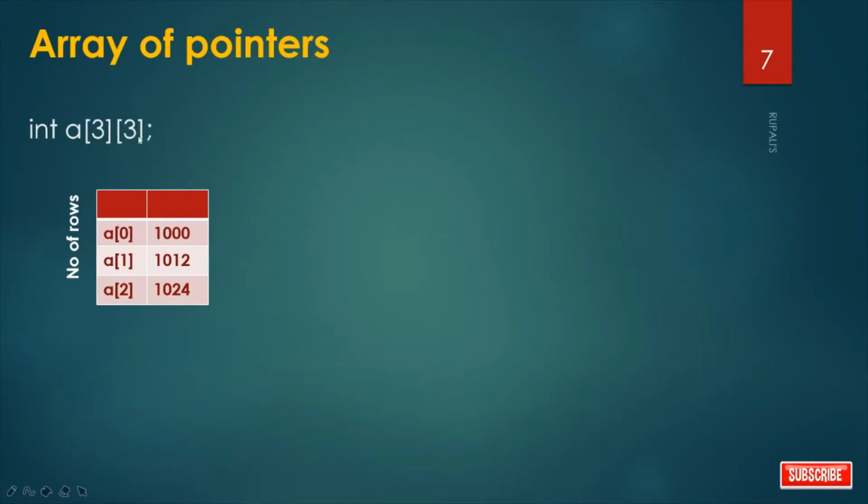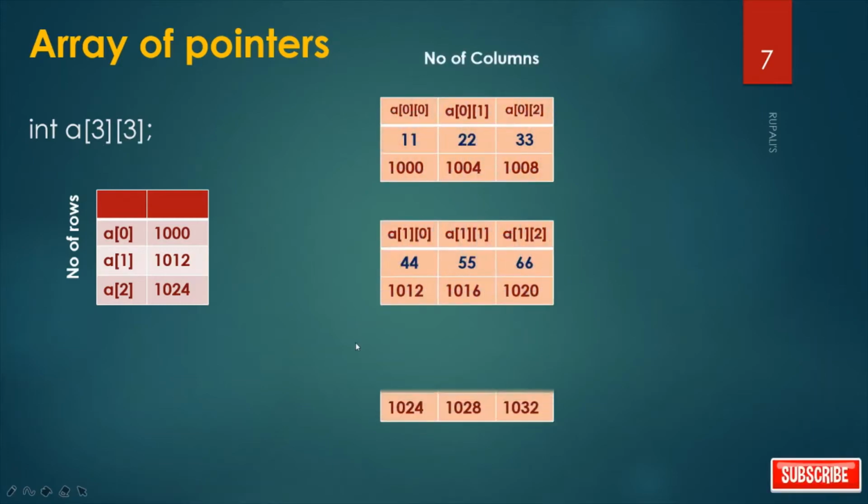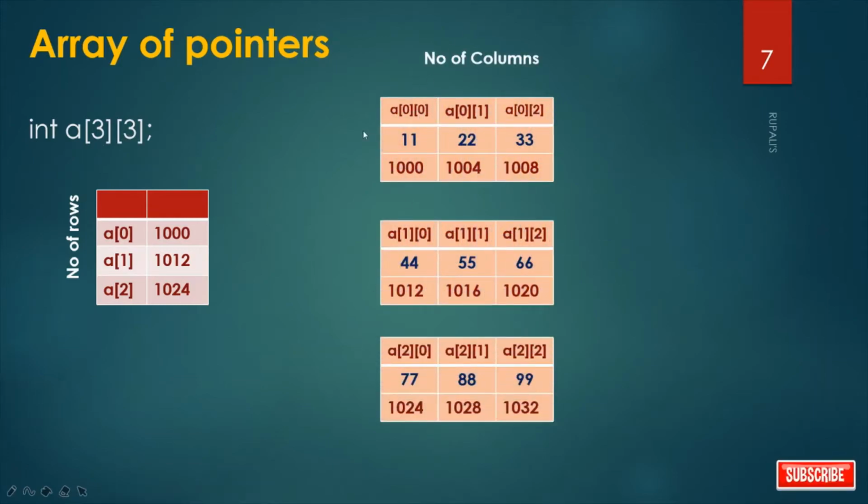So, how many rows are there? 3. How many columns are there? 3. So, we can represent it in this way. This is the first row, this is the second row, and this is the third row. And these are columns. So see, A00, A01, A02, A10, A11, A12, these are the indices of the array.